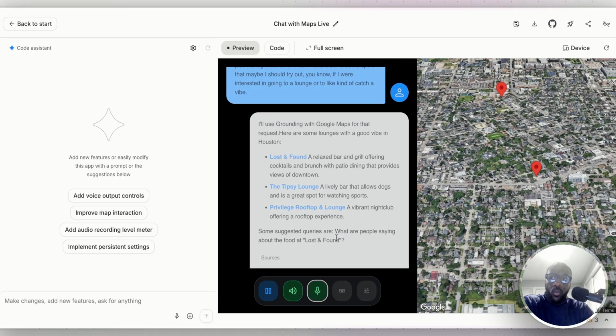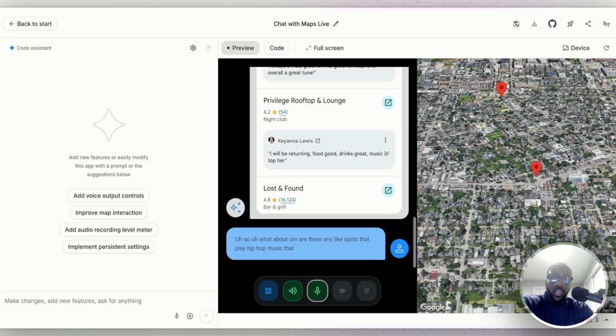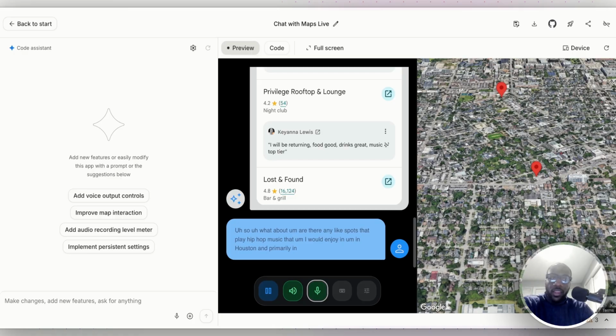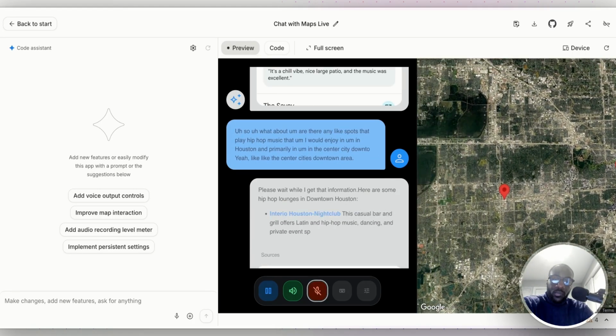So what about, are there any spots that play hip hop music that I would enjoy in Houston, primarily in the center city downtown areas? Please wait while I get that information. Here are some hip hop lounges in downtown Houston.